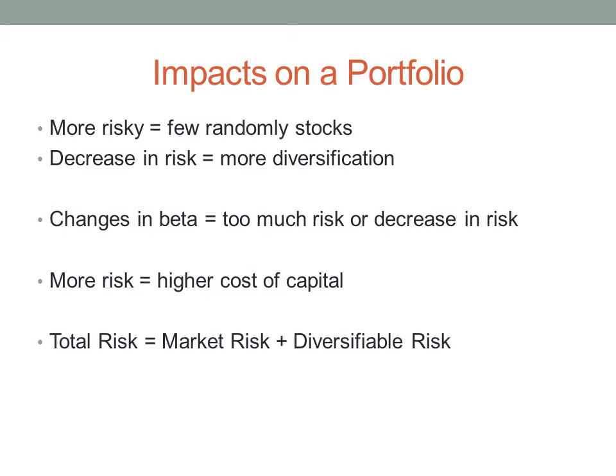If an investor starts with a portfolio of one randomly selected stock, then adds more and more, at the beginning the portfolio will be more risky, but as stocks are added on, the risk decreases because of diversification. Therefore, if the portfolio's beta changes, it could mean either a decrease or an increase in risk. Usually, the riskier a portfolio, the higher the cost of capital. Overall, total risk is calculated by adding the market risk plus the diversifiable risk, which is the risk each individual stock carries.